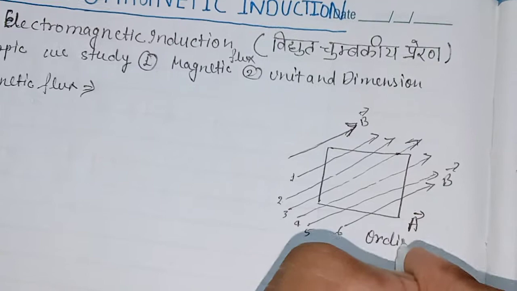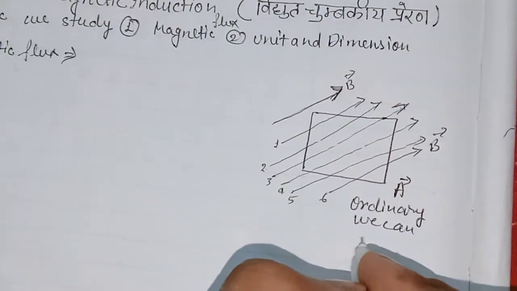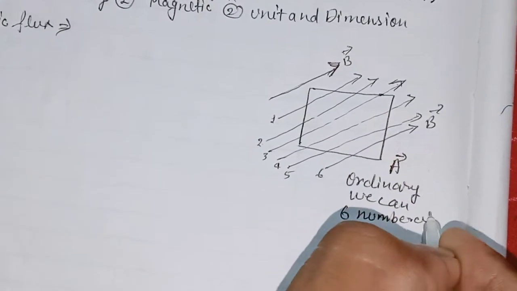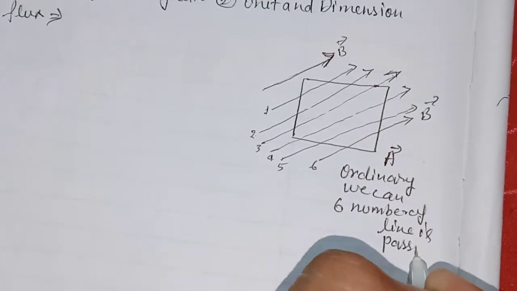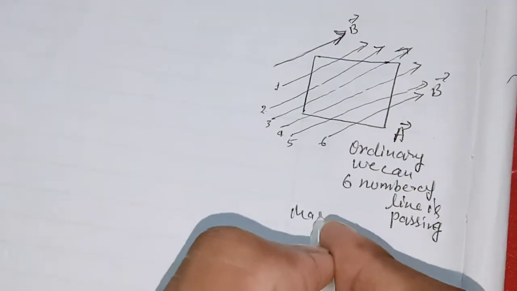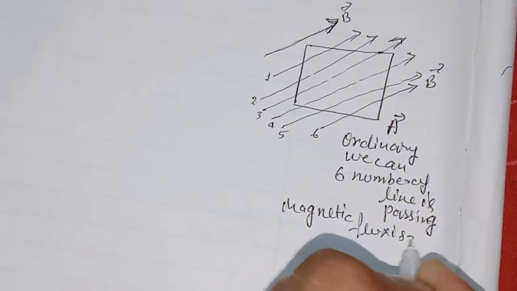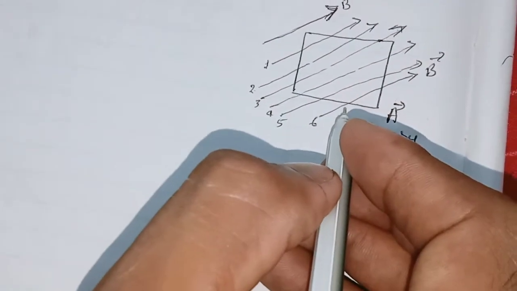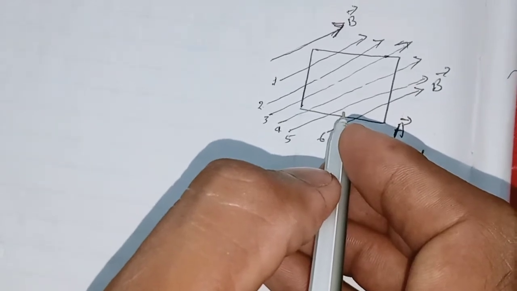So we can say that 6 lines are passing, so the magnetic flux is 6. Okay friends, now we have understood the main concept of magnetic flux.